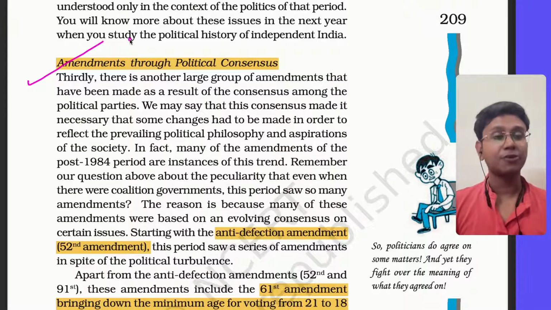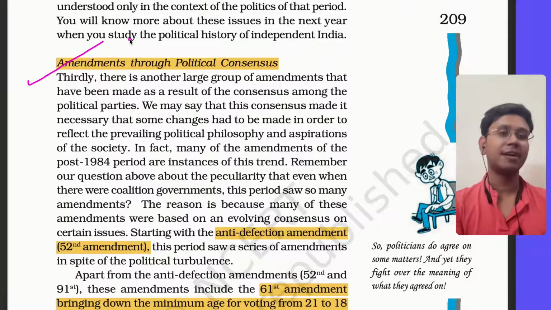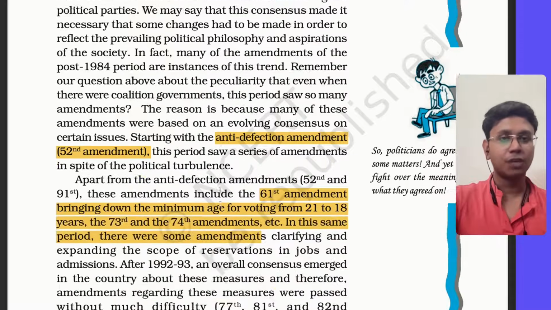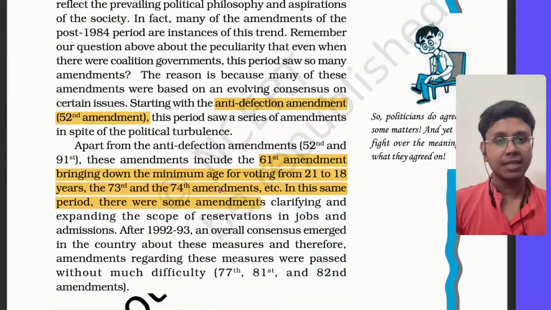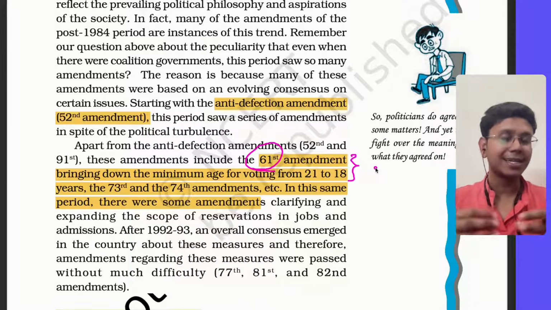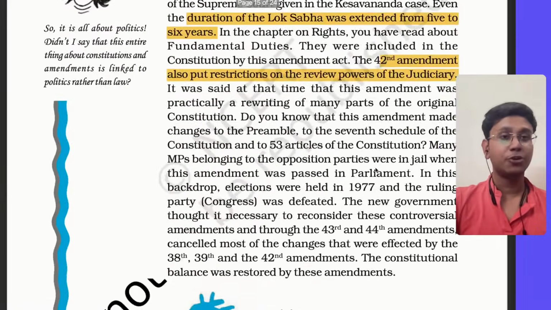For example, with respect to the 73rd and 74th amendments, everyone realized there was a need for this to happen. Similarly, the voting age was decreased from 21 years to 18 years through the 61st amendment. This also happened through political consensus without any differences. Then there have been some controversial amendments also, which I already told you.